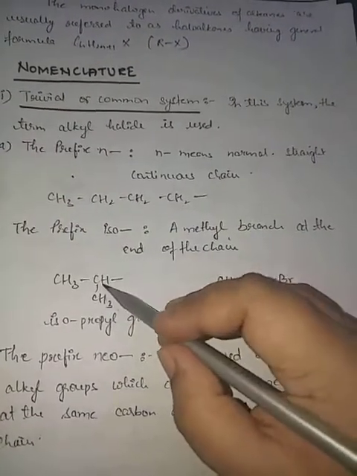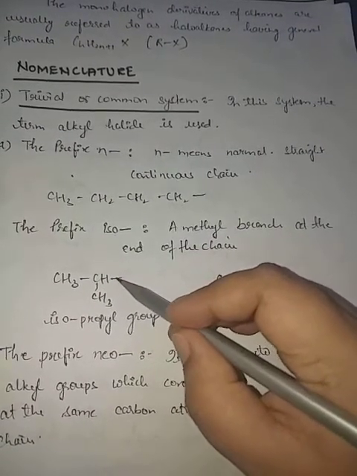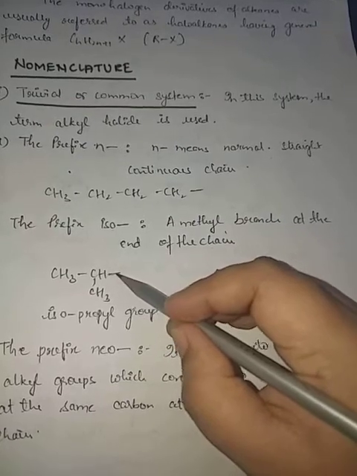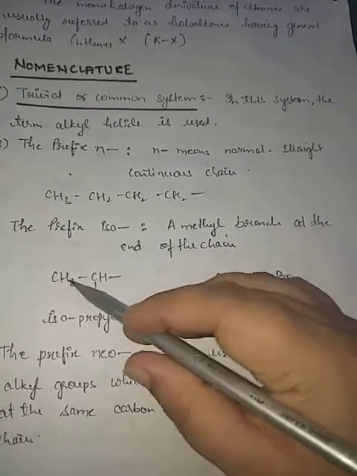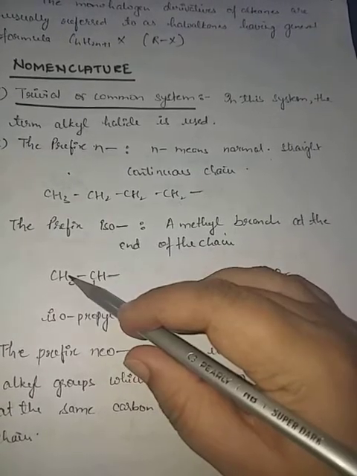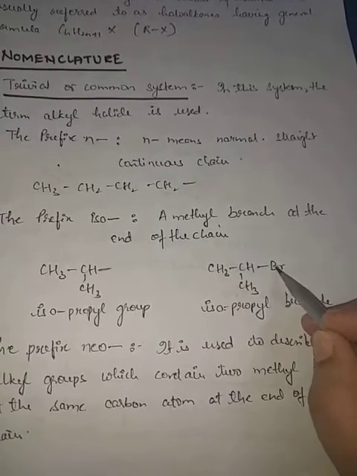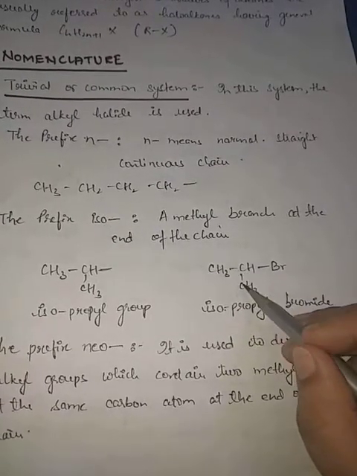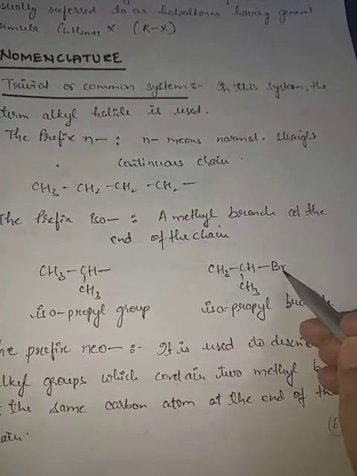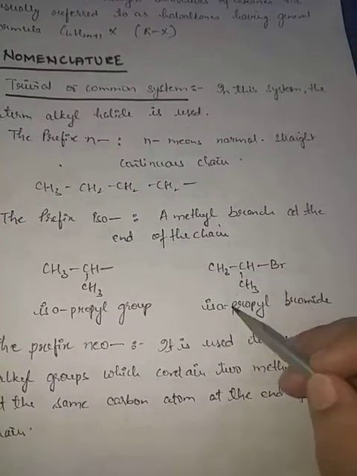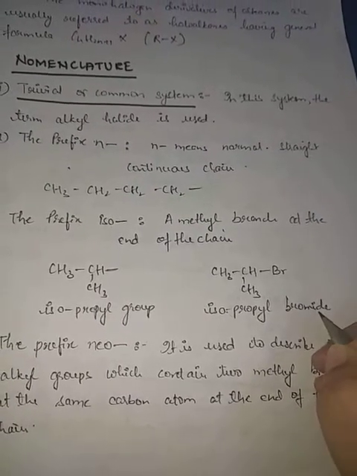See here, this carbon is to be attached to the main chain. This carbon has two carbon atoms attached to it. The carbon atom to which this bromo is attached is attached to two more carbon atoms. This is the isopropyl group, and this is isopropyl bromide, an alkyl halide.